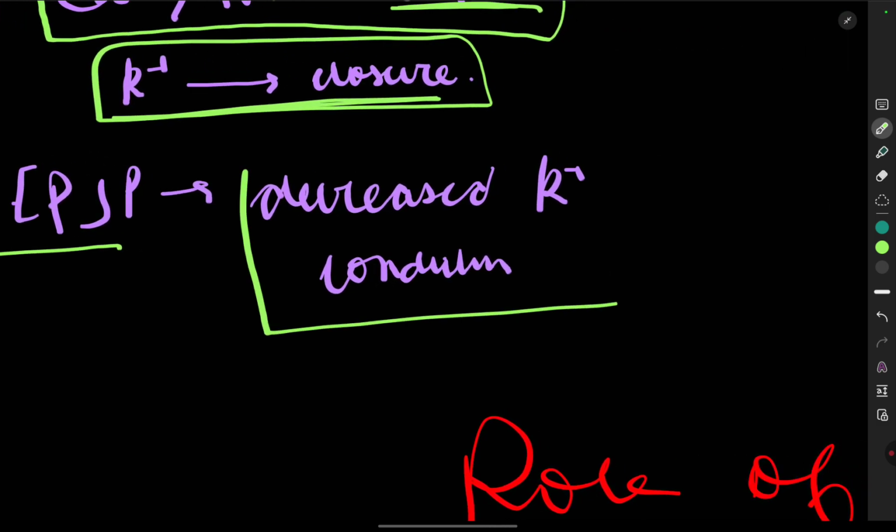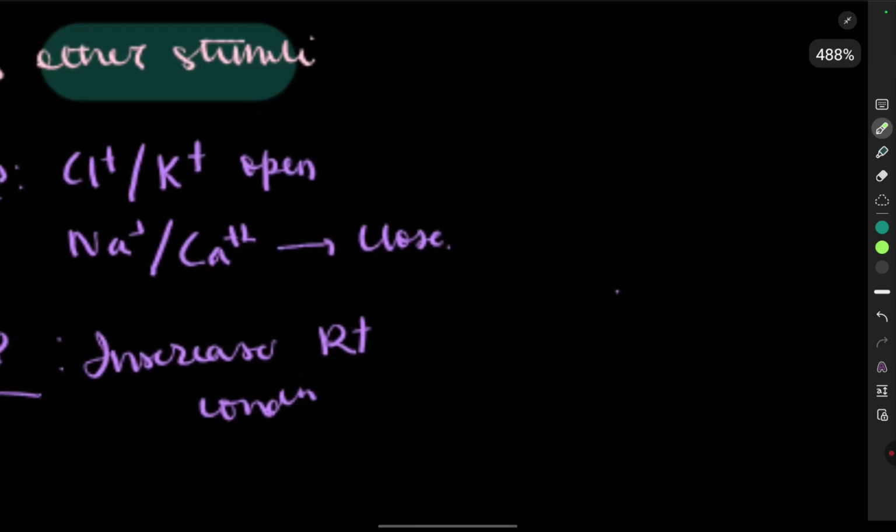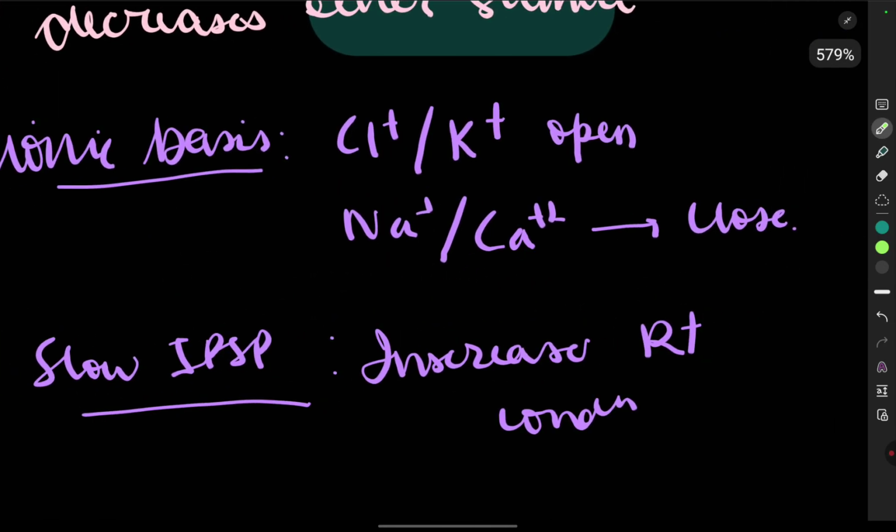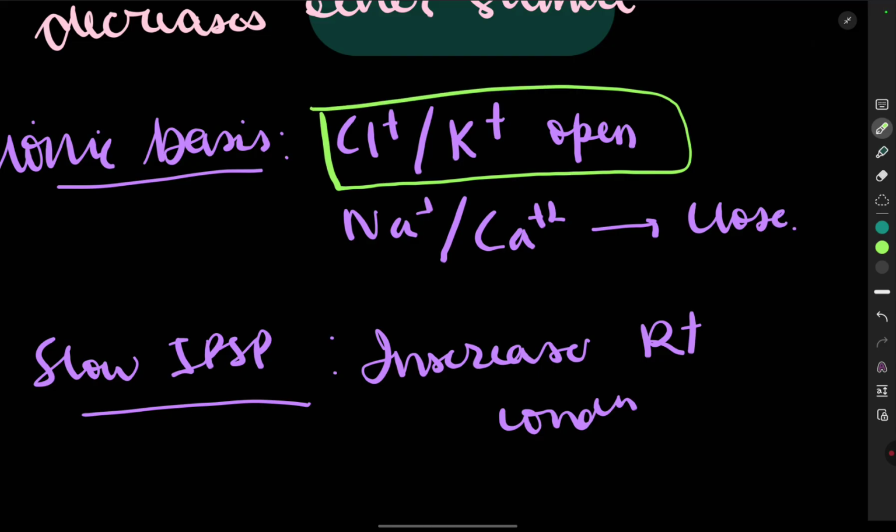Decreased potassium conduction causes slow EPSP. Now the same in the inhibitory: the calcium and the potassium channels open. It is totally opposite, right? See, the excitatory is totally opposite to inhibition.